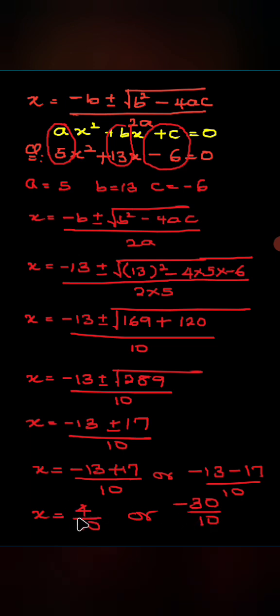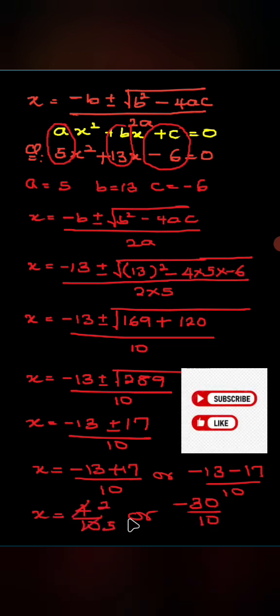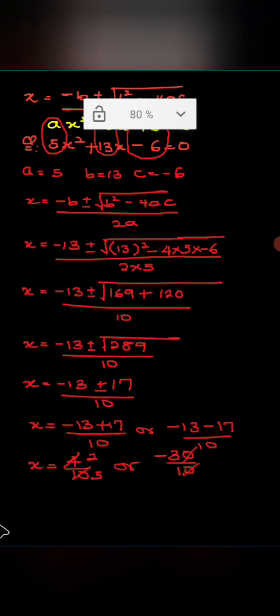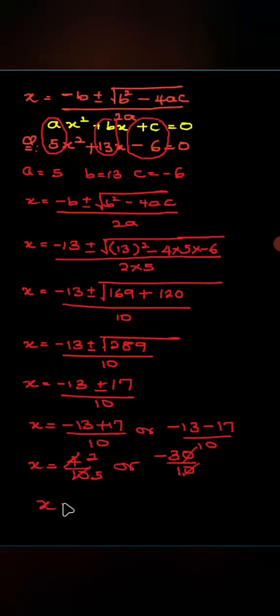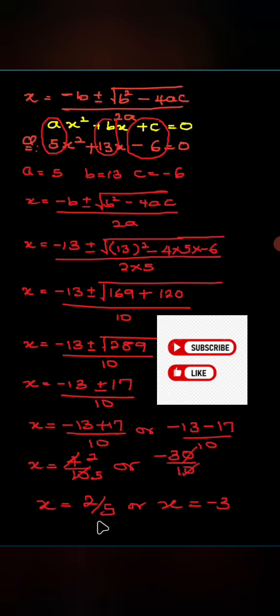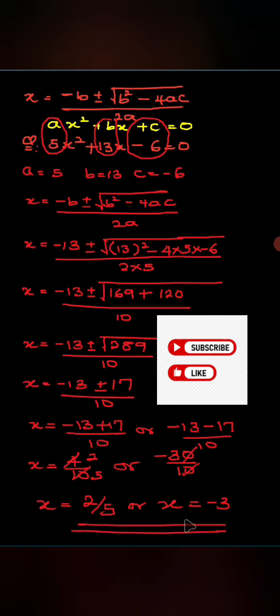When I cut this down, 4 over 10 is 2 over 5, because 2 in 4 is 2 and 2 in 10 is 5. And when I divide minus 30 by 10, I have minus 3. So I'll say my solution to this problem is x equals 2 over 5 or x equals minus 3. So this is the solution to this problem.